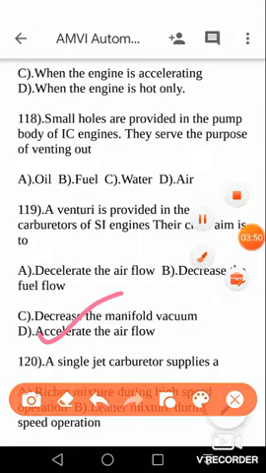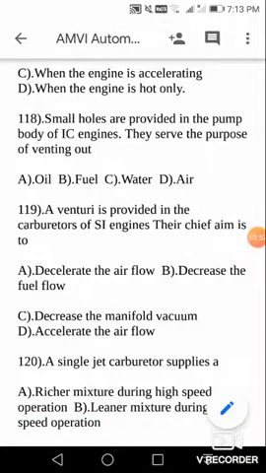The answer is D. So both fuel and air are mixed in a carburetor and they will be supplied to the engine. Yes or no? The main purpose of a carburetor is thorough mixing of air and fuel in the proper mixing ratio. So it is going to supply rich mixture and lean mixture and also the chemically correct air fuel ratio or stoichiometric air fuel ratio. Stoichiometric is 14.5:1. Anything more than this, for example 16:1, is the leaner mixture. Anything less than this, 13:1, is the richer mixture. So the chief aim is mainly to accelerate the airflow.